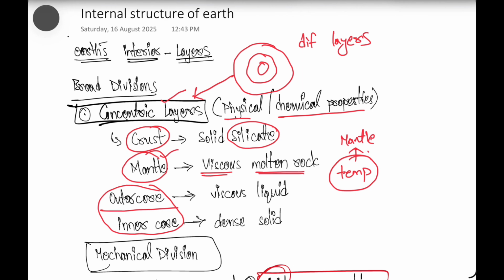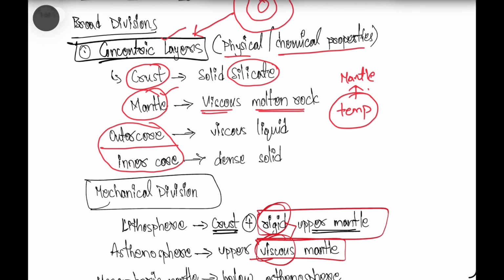Because of that, the rocks present in the mantle region become viscous, right? And then the outer core, which is liquid in nature, and then the inner core, which is a dense solid. So based on these properties, the earth is divided into different layers, that is crust, mantle, outer core and then the inner core, right?